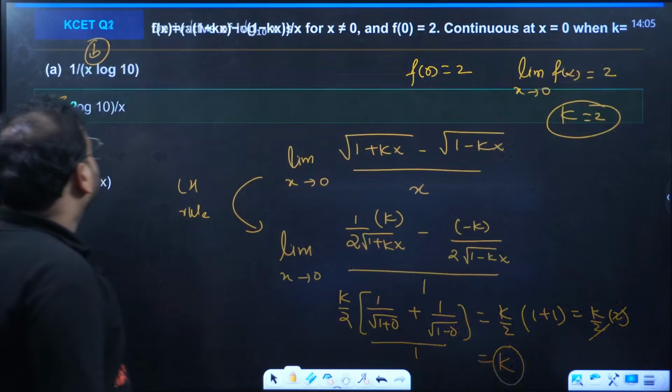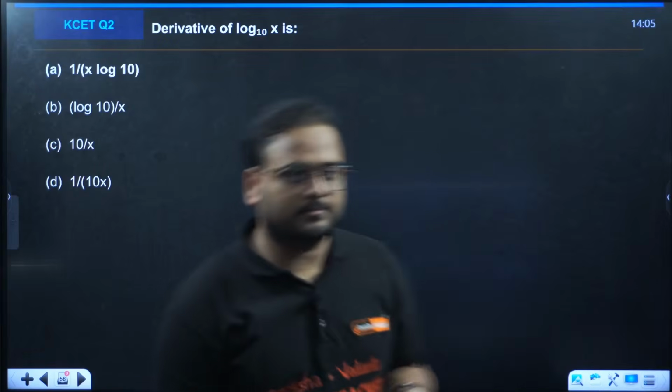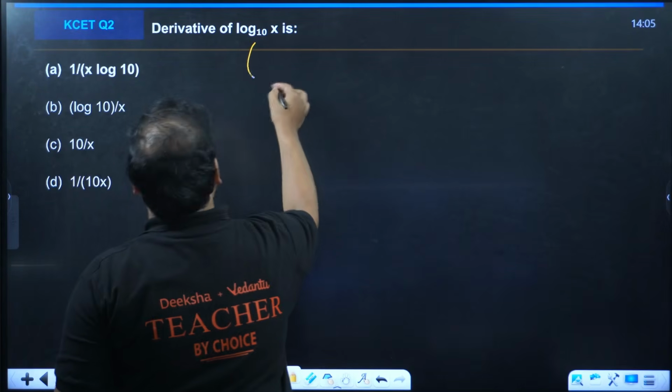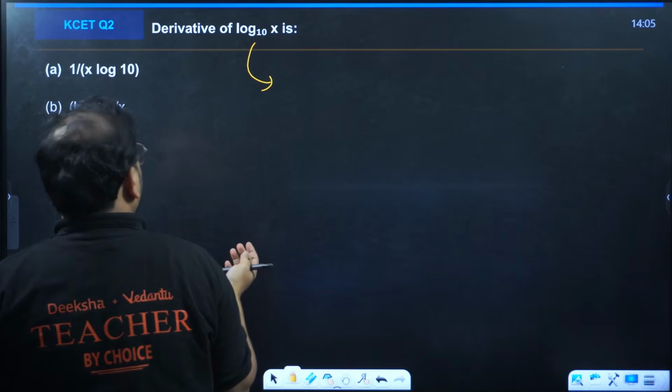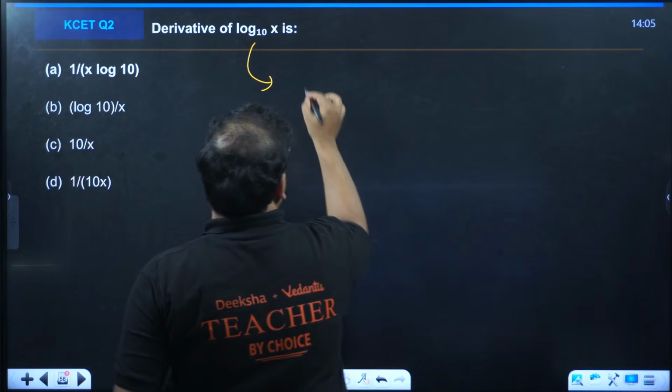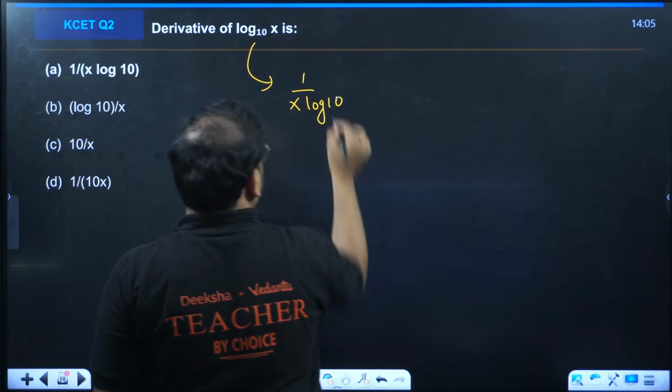Question number 2 now. Derivative of log of x with the base 10 is what? Very simple formula. You can either use the base change condition, or simply write this as 1 by x log 10.